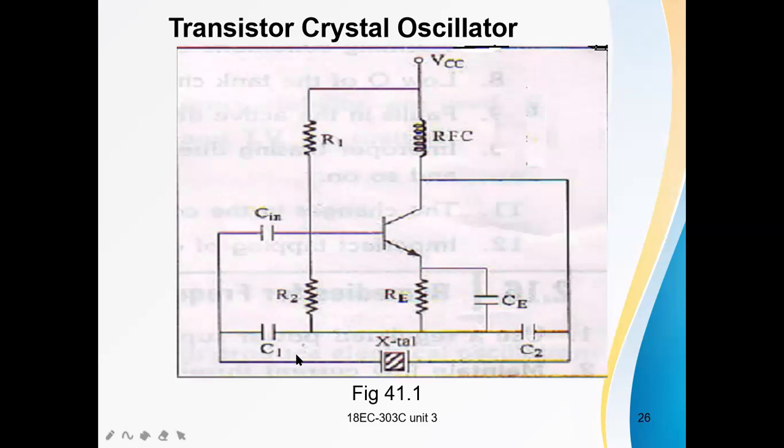Now observe this tank circuit: two capacitors C1 and C2, and these two are in parallel with the crystal. That means this transistor crystal oscillator circuit is almost similar to the Colpitts oscillator, except that in place of the inductor there is a crystal.